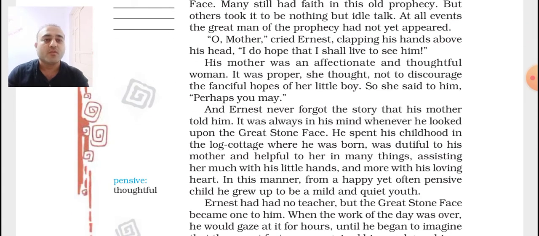His mother was an affectionate and thoughtful woman. It was proper, she thought, not to discourage the fanciful hopes of her little boy, so she said to him, "Perhaps you may." That means the mother was very positive, and therefore she told the child that it is possible that in the near future, when he grows up, he can also be the resemblance of the great stone face.